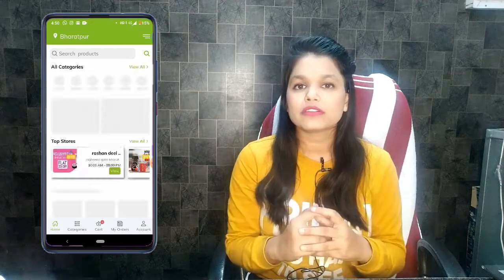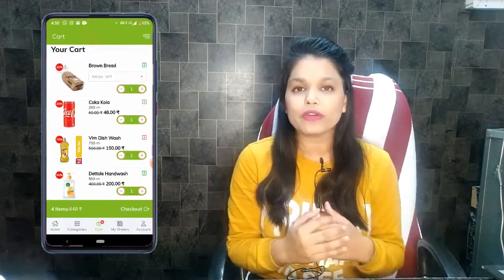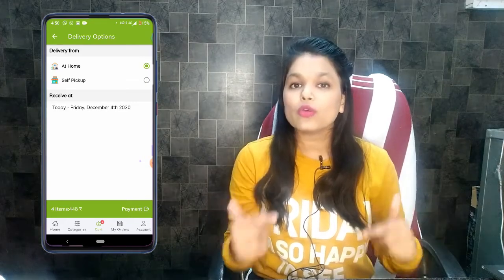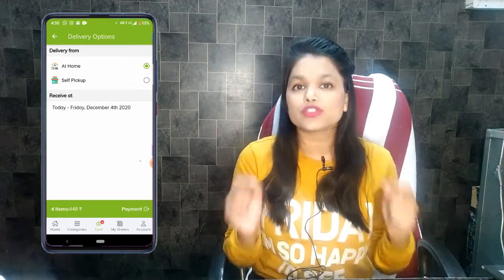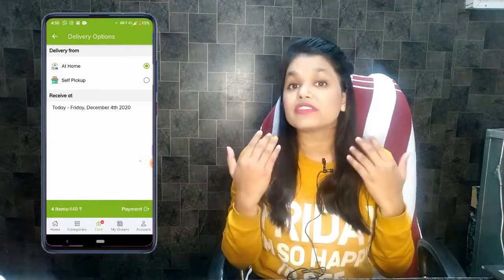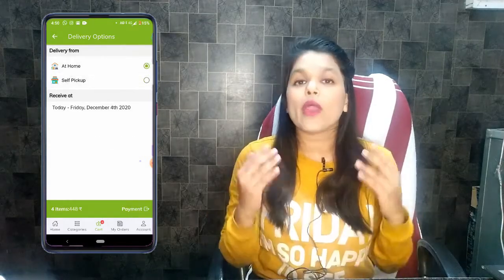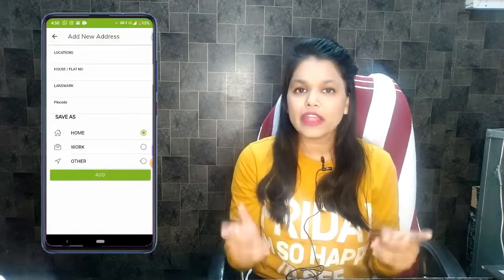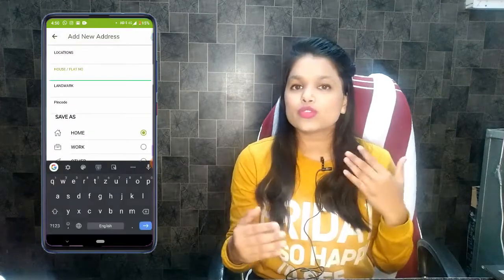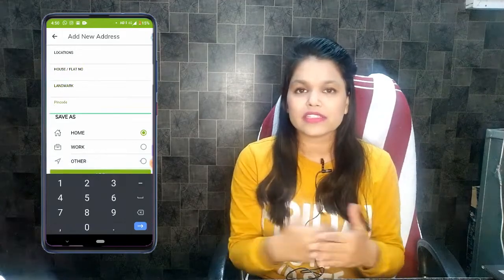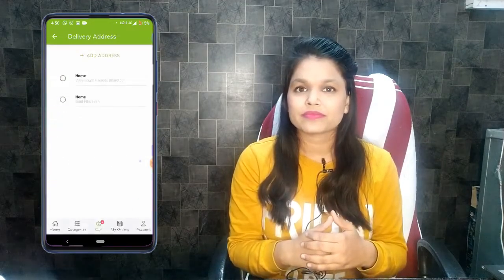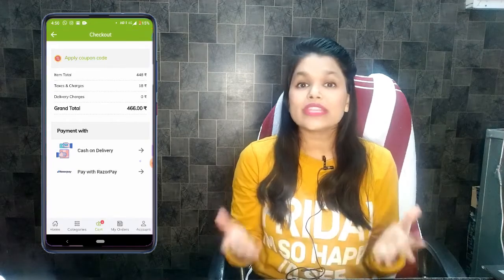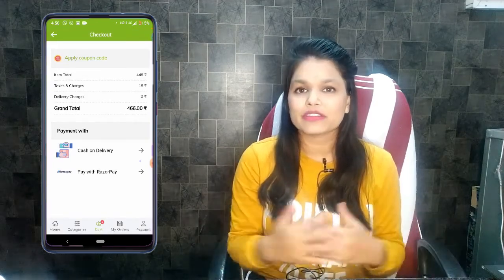Now click on cart. And here you can see the complete order. Now choose whether you want the order delivered or you want to go to the store to pick up. Now let's choose it as home. We want it as delivered. Now enter your address. Once the address is entered, you can choose from your past addresses like this. And now this is the final checkout page.